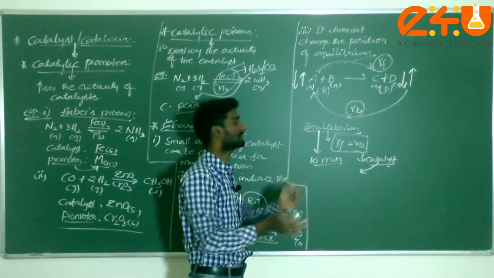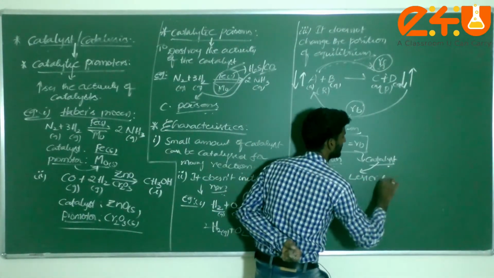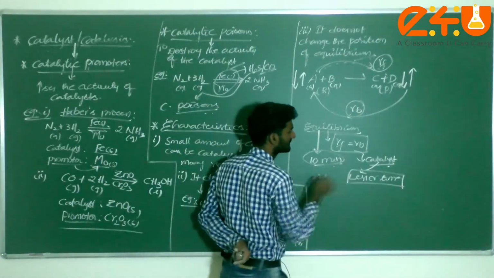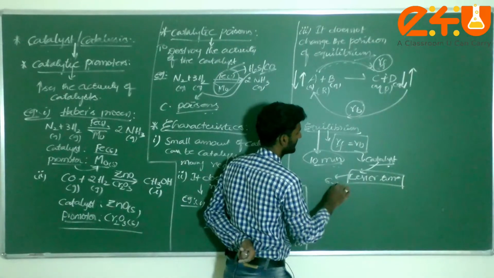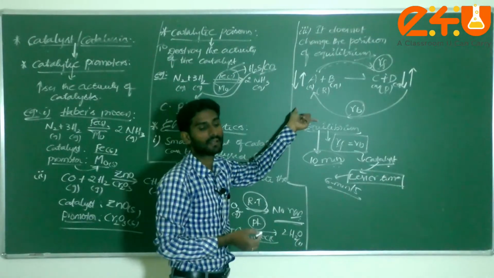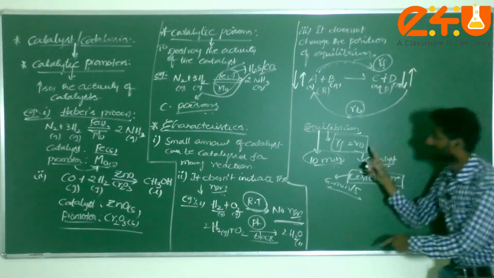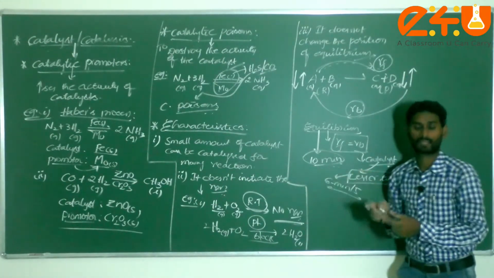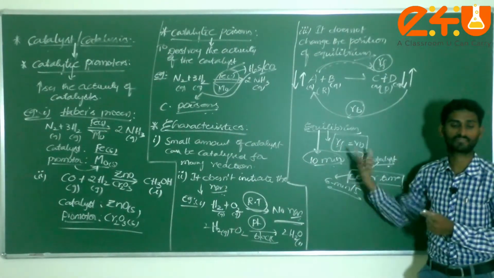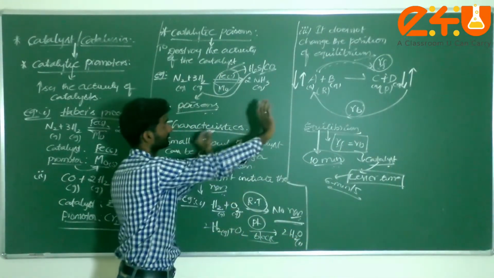It will attain the equilibrium with lesser time. Within lesser time itself, this reaction will attain the equilibrium. Before the catalyst, 10 minutes; after, for example, 5 or 6 minutes, the equilibrium is attained. That means it won't change the equilibrium, but this catalyst will make the equilibrium be attained within lesser time. This is a very important characteristic of a catalyst, dear students.